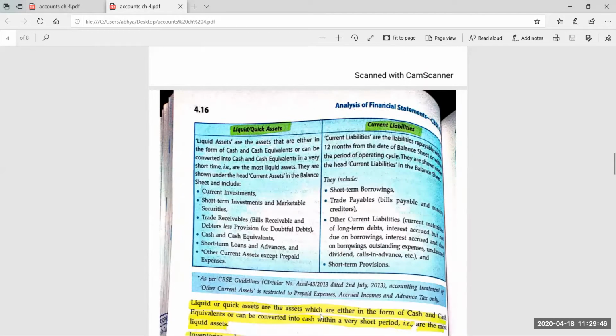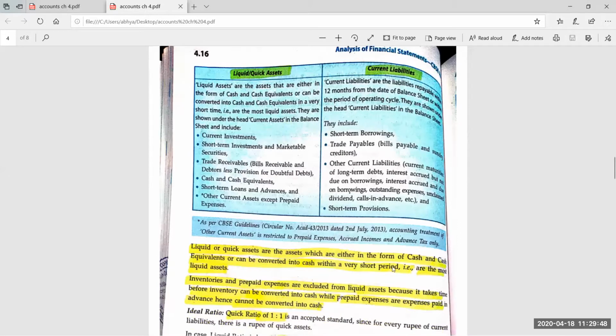So liquid assets, I have already explained to you. All the current assets will be included. What will we not include? Inventories and prepaid expenses. So if the current assets are given as a whole, then deduct inventory and